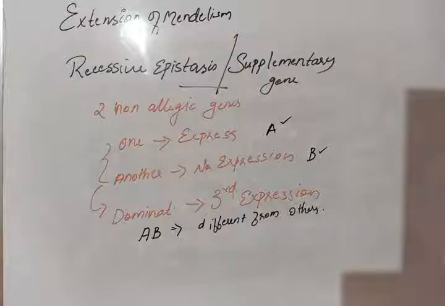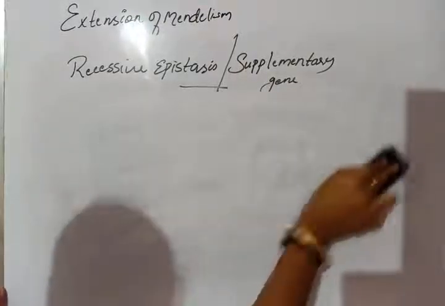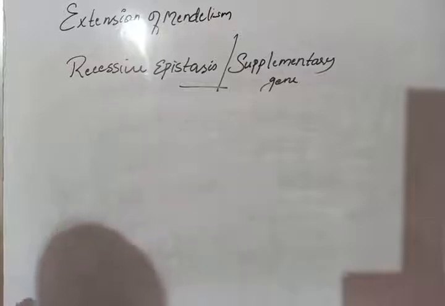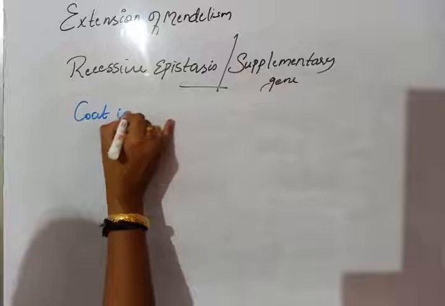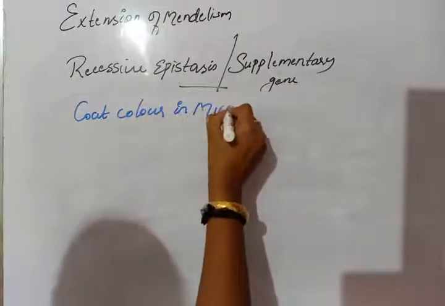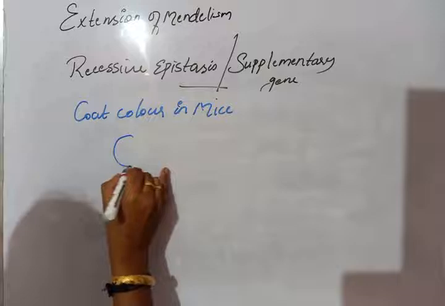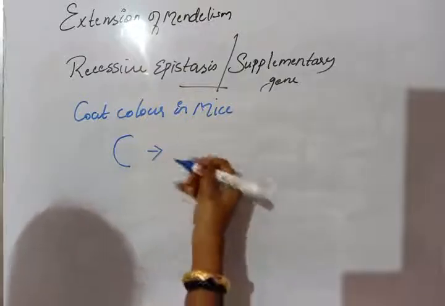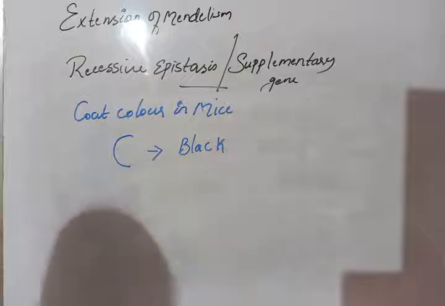The coat color in mice. In mice, gene C is responsible for the expression of the character black.